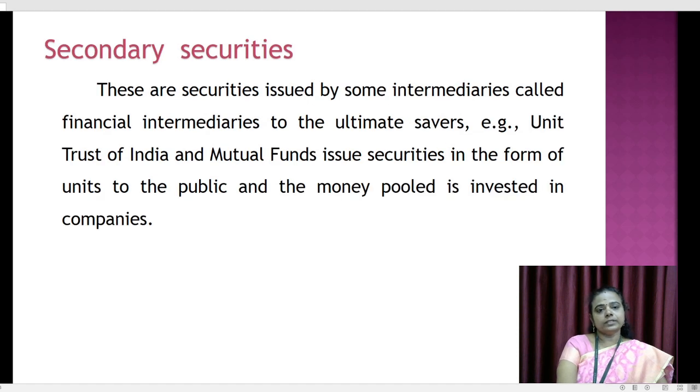And again let us see about the secondary securities. These are securities issued by some intermediaries called financial intermediaries. Listen, who are the intermediaries? The bank is an intermediary, the government is an intermediary, and those companies who transact in financial transactions are called financial intermediaries. For example, I have given here two financial intermediaries: one is the Unit Trust of India and the other one is a mutual fund. UTI and mutual funds issue securities in the form of units to the public.